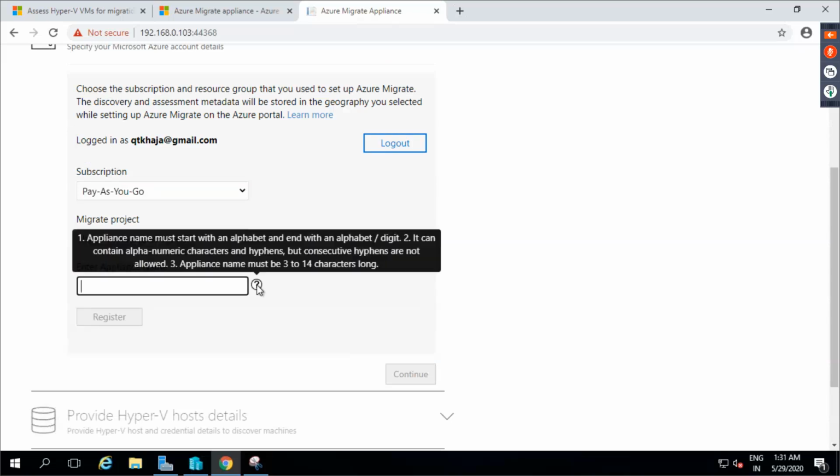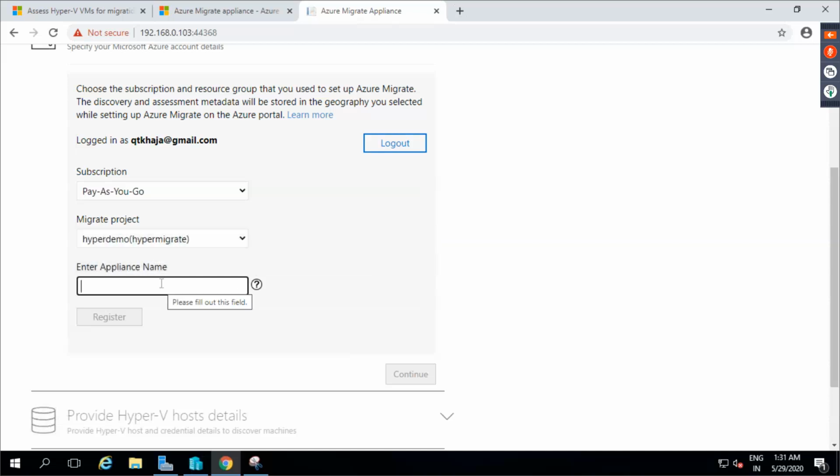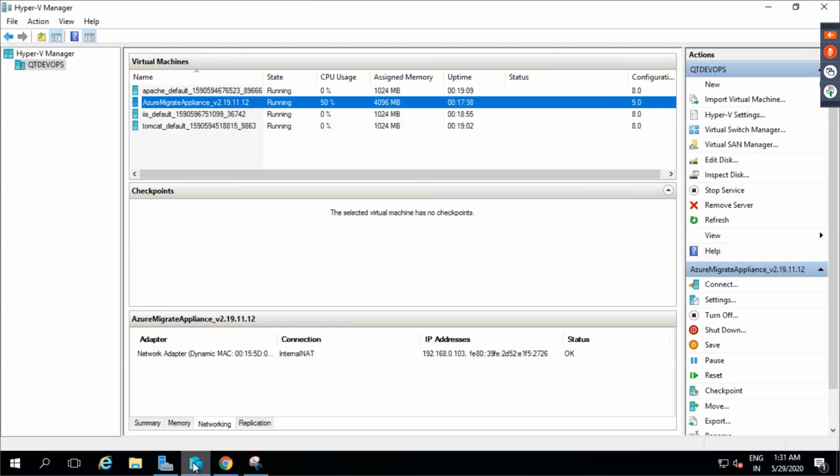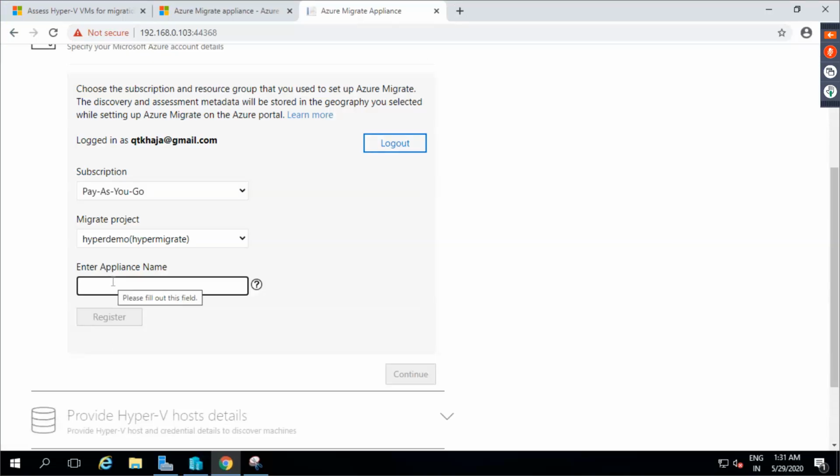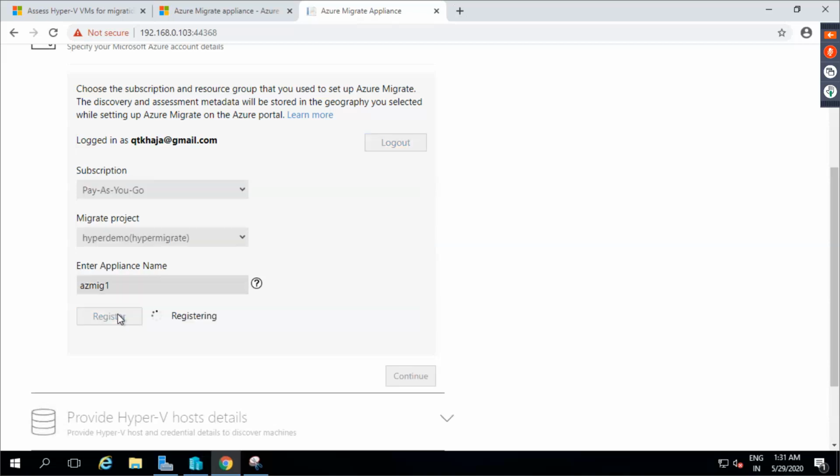You can give any appliance name which you want, but if you want to be very specific, you can give the exact name. So you can call it AZ MIG1 and then register. Just give a decent name for your appliance, because in reality, whenever you're migrating, you might have multiple appliances. So click on register.